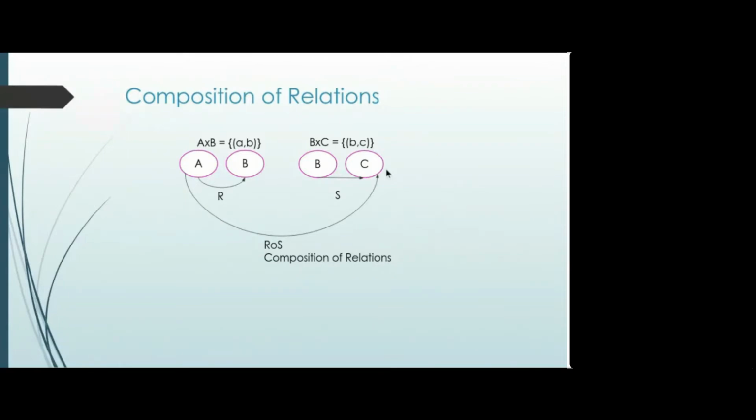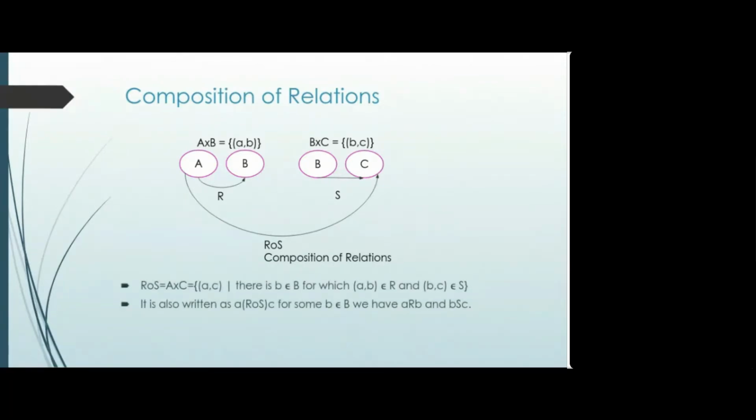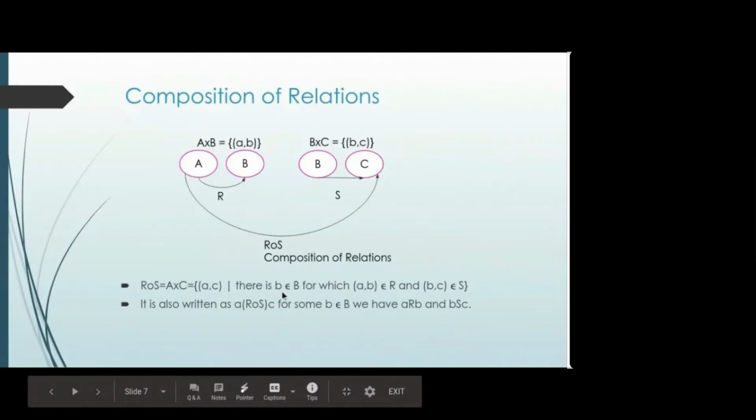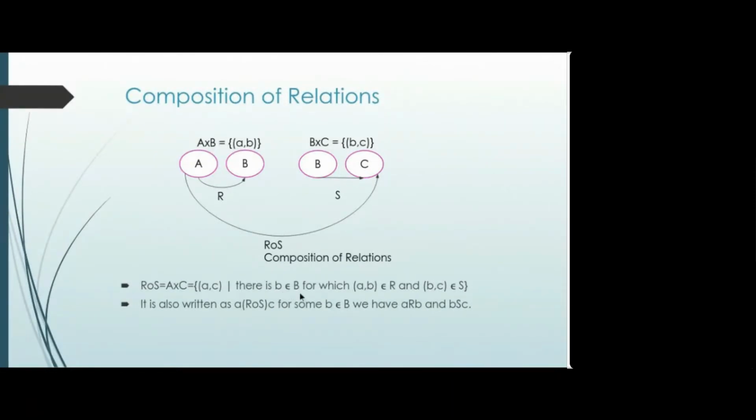So this composition of relation is defined like this: it is a product set of A and C where there is some small b which belongs to set B, for which AB belongs to the first relation and BC belongs to the second relation. It means this B is there in the middle.